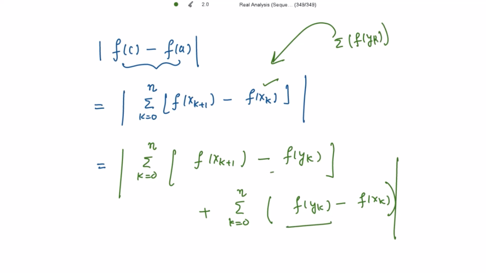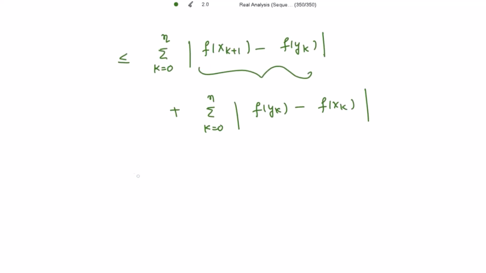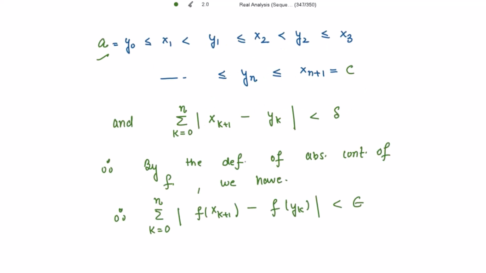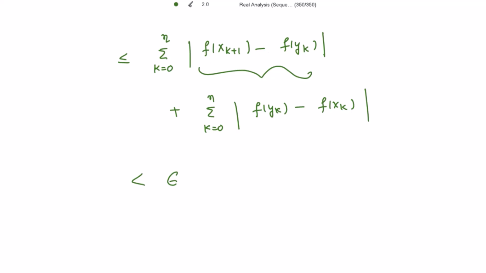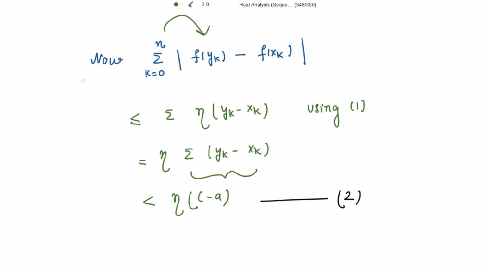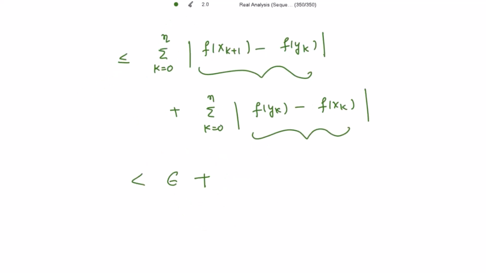Further, this mod will be less than or equal to, let's separate them. Now this will be strictly less than epsilon by the definition of absolute continuity. So we have written this to be strictly less than epsilon plus, what is this mod? We have just found that the summation of this mod is strictly less than eta into c minus a. So this is eta into c minus a.